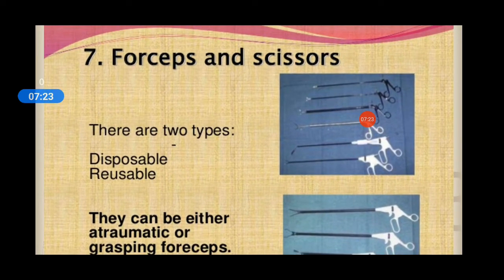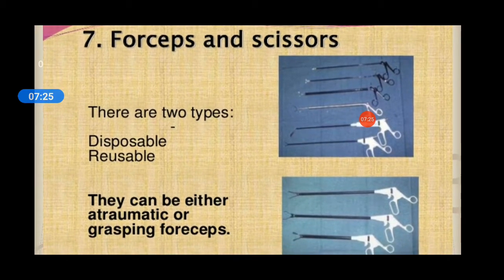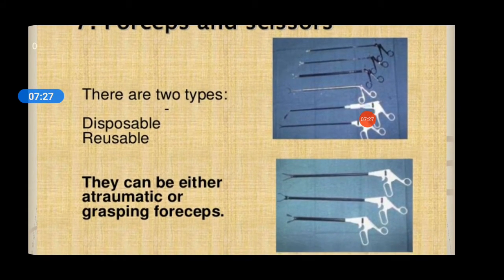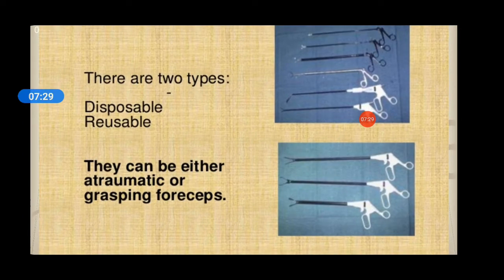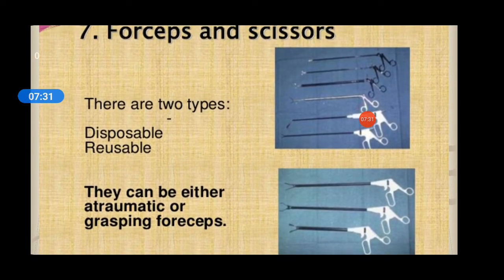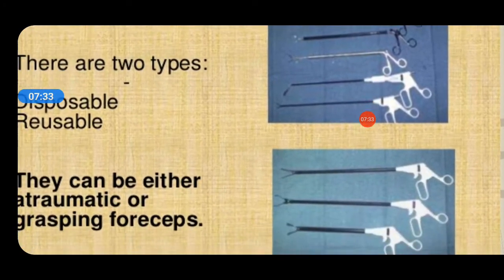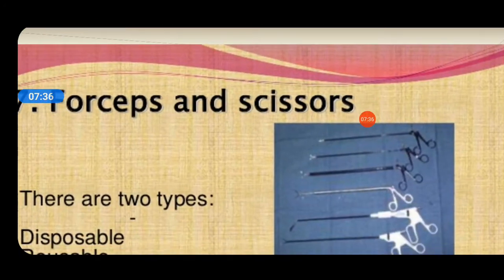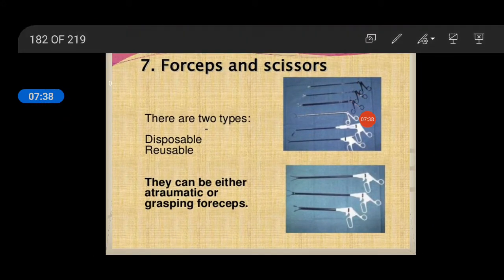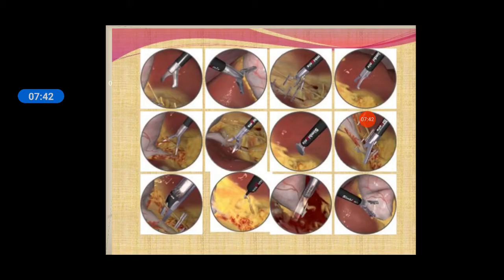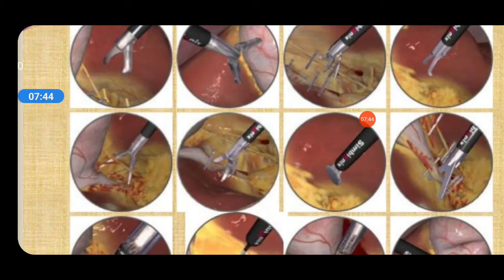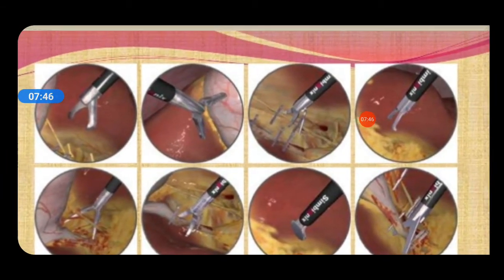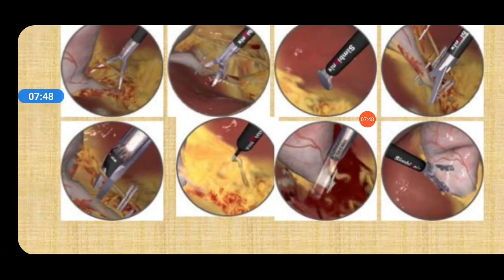And next is forceps and scissors. There are two types, disposable and reusable. They can be either atraumatic or grasping forceps. See here, different types of forceps and different types of scissors are available for the laparoscopic procedures. Through the trocar you can pass these types of instruments. See here, these are the different types of scissors, grasping forceps, and for cautery also it's there.